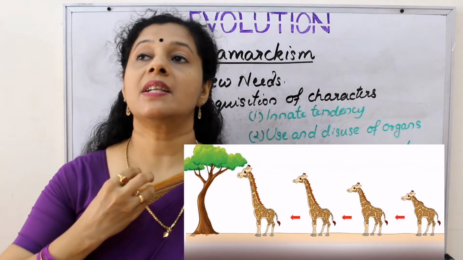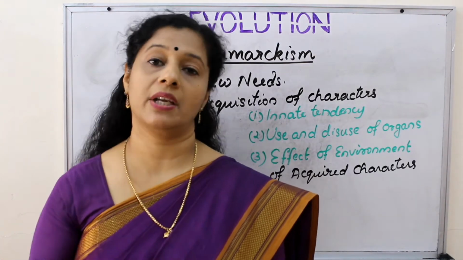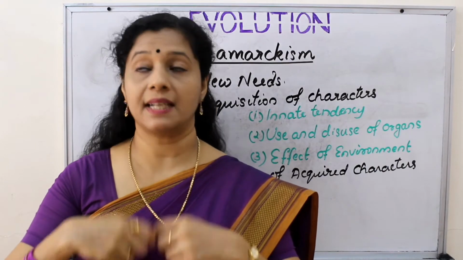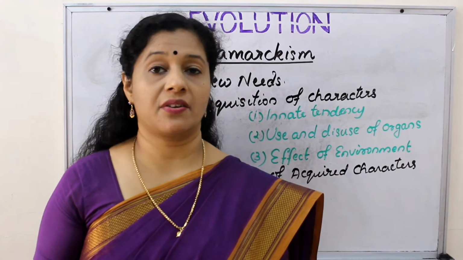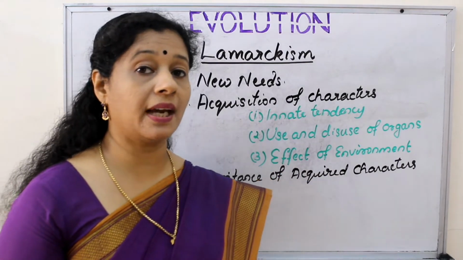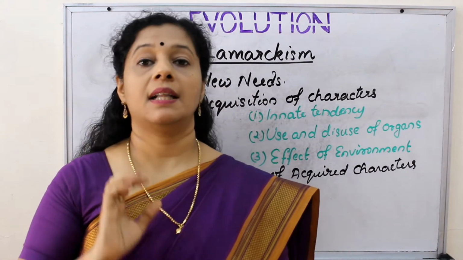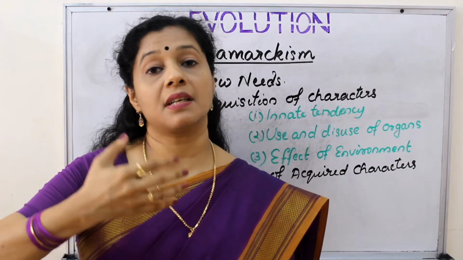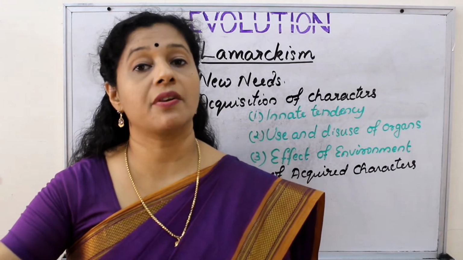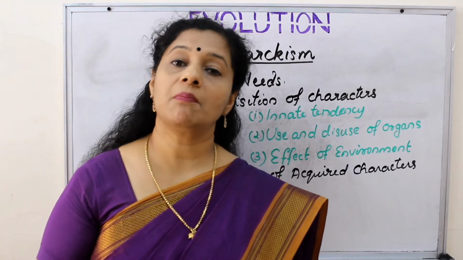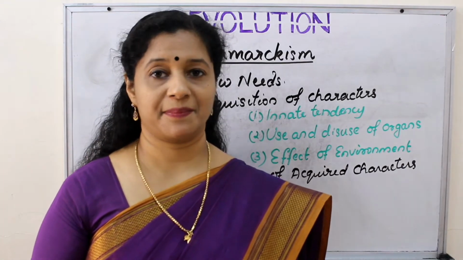So when they were stretching it continuously, it became elongated. It's not very long, but slight elongation or stretching happened. Both forelimbs at the same time, the neck also. But this passed on to the next generation. According to Lamarck, acquired characters also can pass on to the next generation. So next generation, again they stretched more. Then next generation more. Each time this stretched neck habit was passing on from generation to generation. So ultimately it formed the present day giraffe, like long neck and very tall forelimbs.